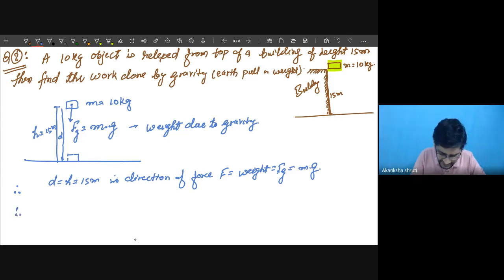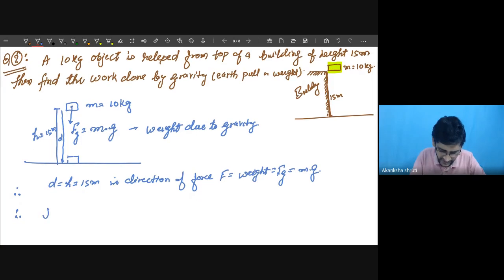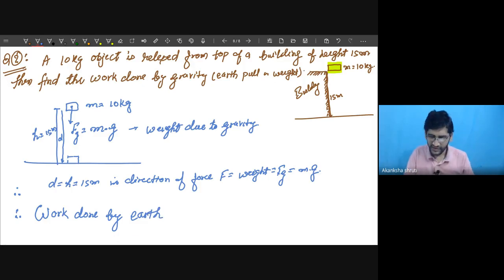Therefore, the work done by earth pull, you may write it here, it is an interesting thing. Work done by earth pull, since the displacement is downward, so the weight into displacement we have to take. This displacement is the vertical displacement.